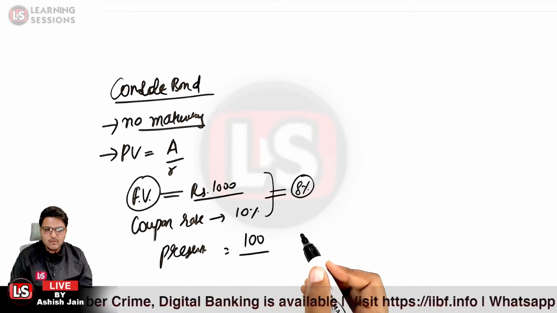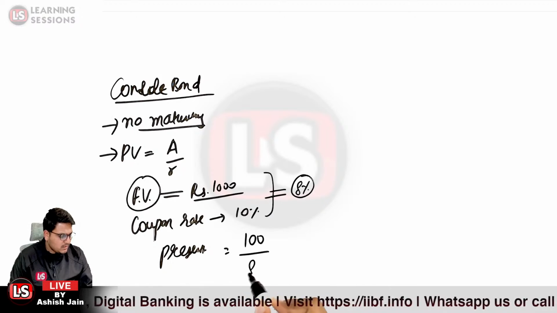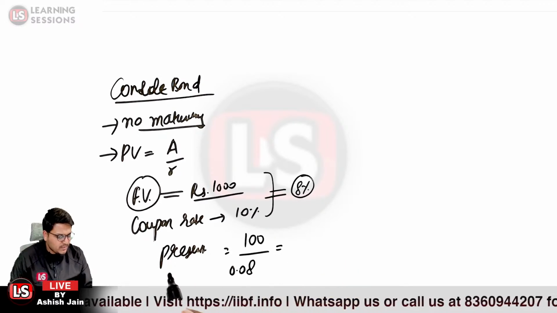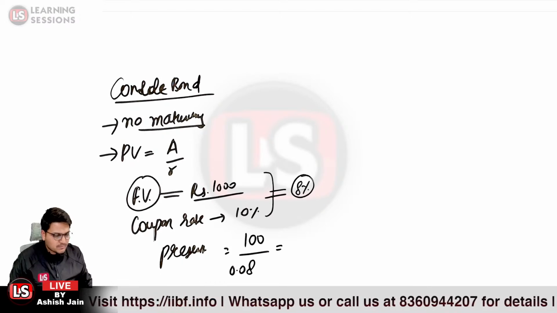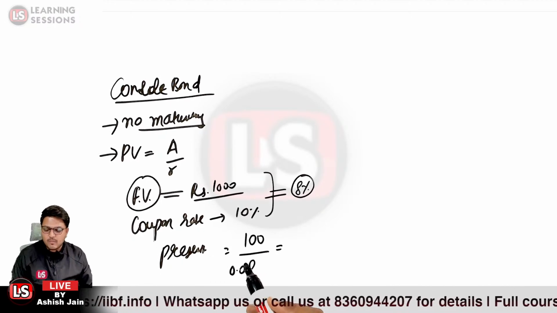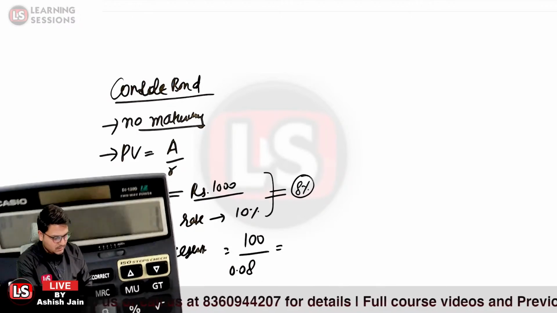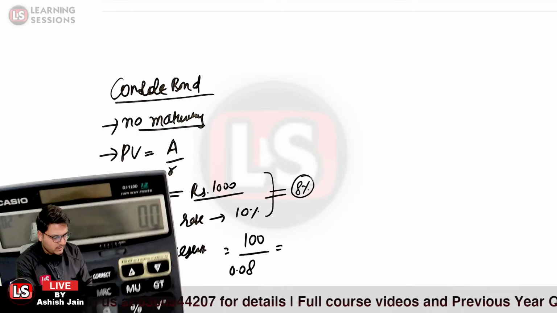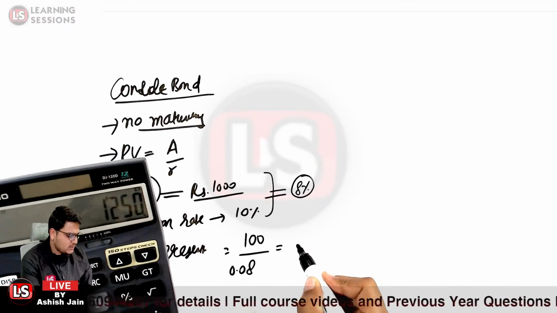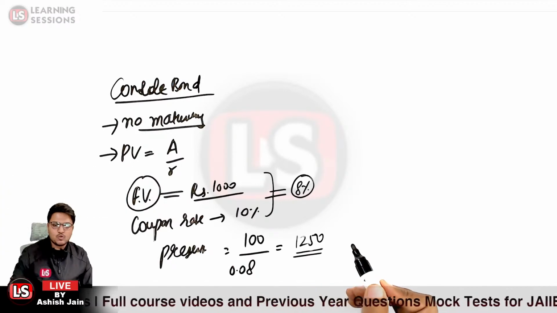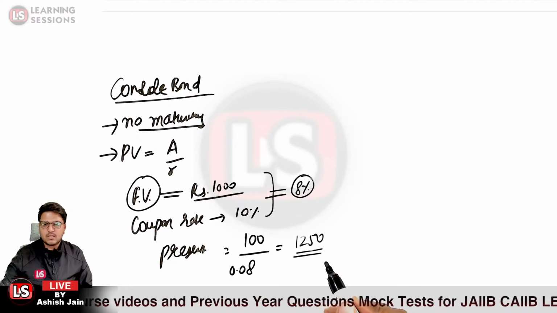It will be 0.08 over here, and this is how we can calculate the present value of the console bond. That is equal to 100 divided by 0.08, that is equal to 1250. That will be the present value of the console bond in this particular case.